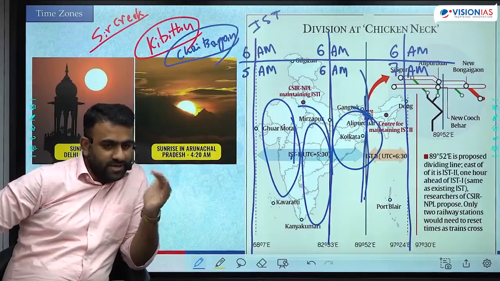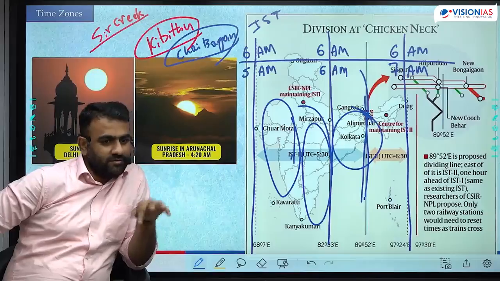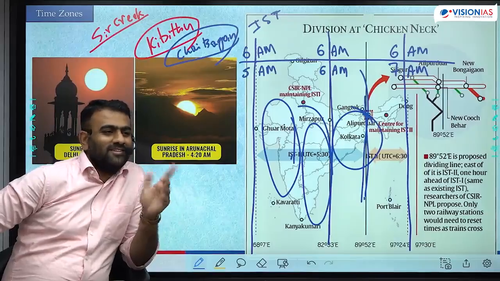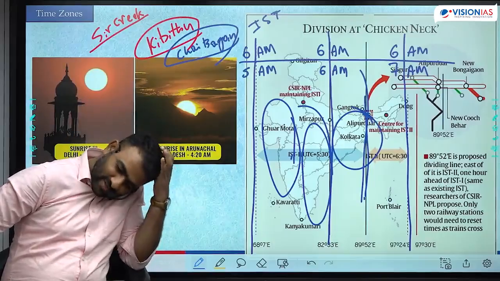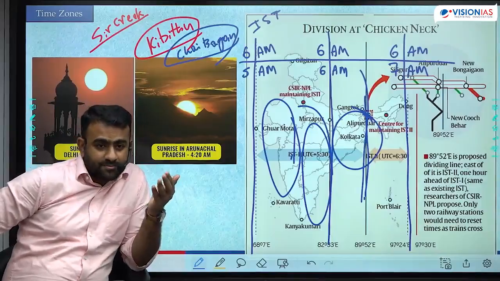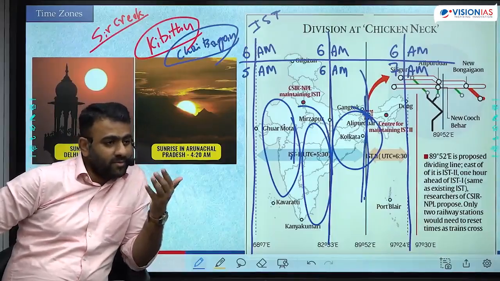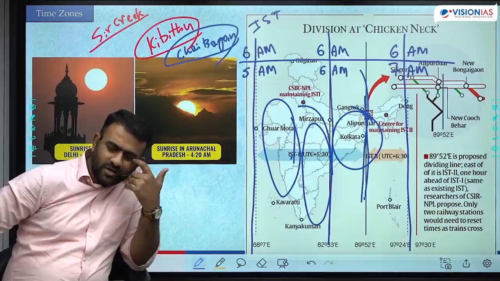There time zone is different, here time zone is different. And you mention the same time in the hall ticket, वहाँ पर जल्दी शुरू हो जाएगा, फिर पेपर लीक हो जाएगा. Okay, so synchronization is the problem. So therefore, and not only that, even the communication, border management, कि you have to make uniform communication, uniform synchronization होना चाहिए. So to avoid this, बोल रहे हैं कि चलो adjust कर लो.